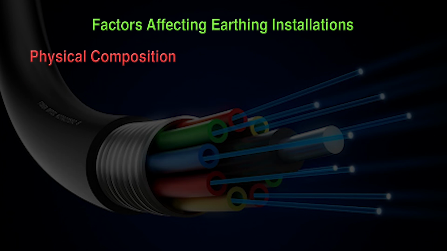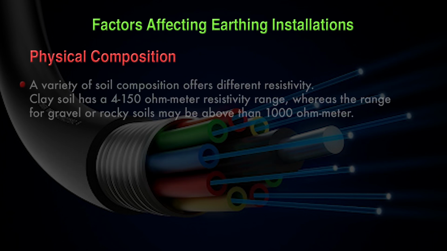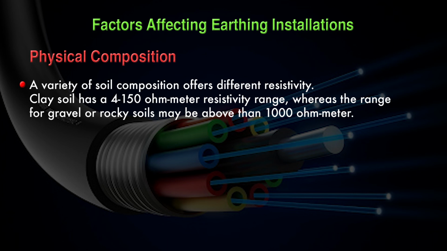Next factor is physical composition. A variety of soil composition offers different resistivity. Clay soils have a 4 to 150 ohm meter resistivity range, whereas the range for gravel or rocky soils may be above 1000 ohm meter.